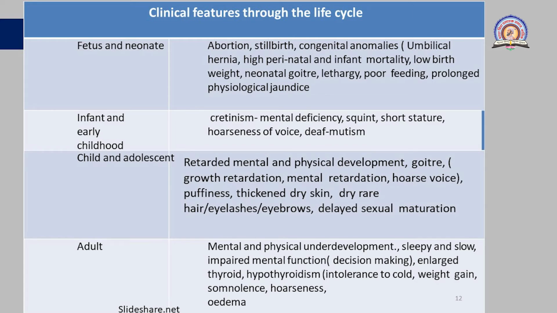Then impaired mental function, that is decision making, they cannot make a decision properly. They are always confused while taking some decisions. Okay. Then an enlarged thyroid is observed here, that is goiter. Then hypothyroidism, and they also feel intolerance to the cold, as we already discussed.